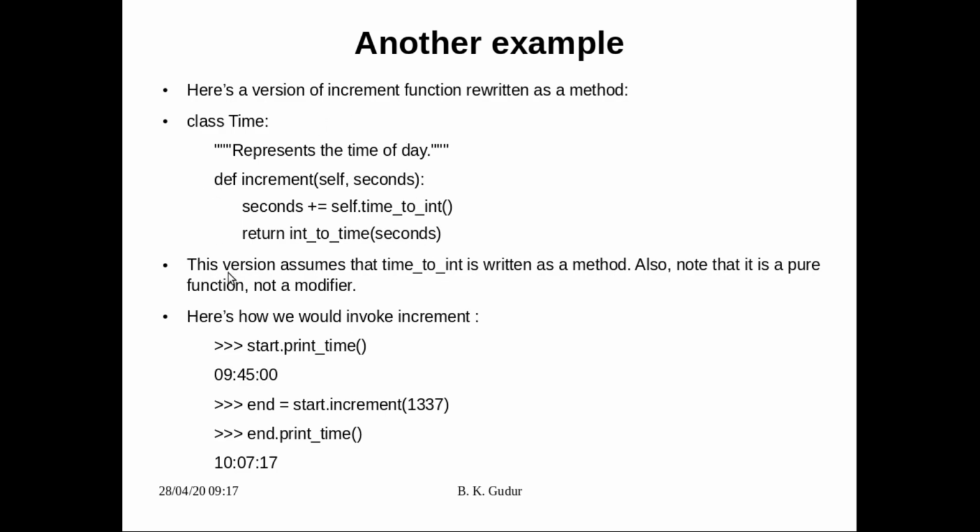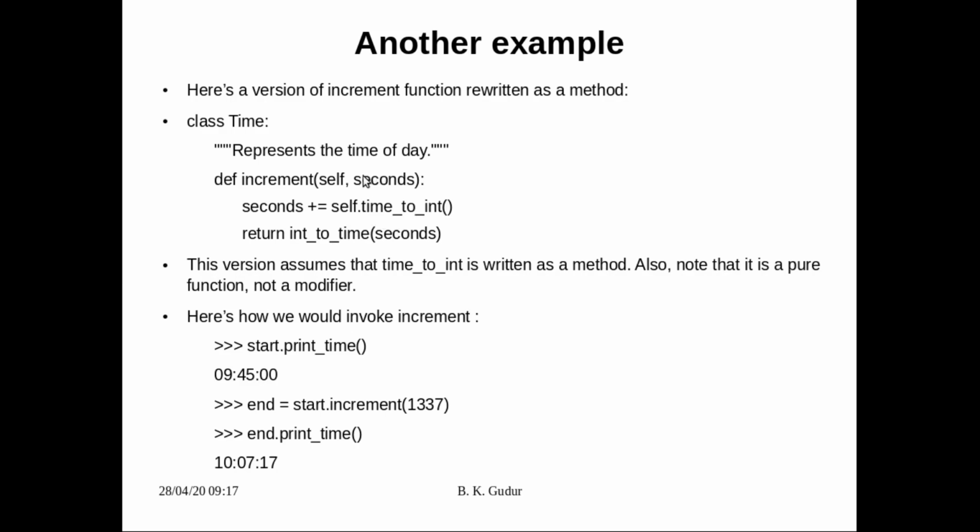Okay, here assume that a time_to_int is written. Here is one more version of the increment function which we have discussed. This is the version where we used the int_to_time and time_to_int methods. In the method definition, self and seconds, what we have done is seconds plus equals self.time_to_int. We have called the time_to_int method on this particular object, and later return int_to_time.